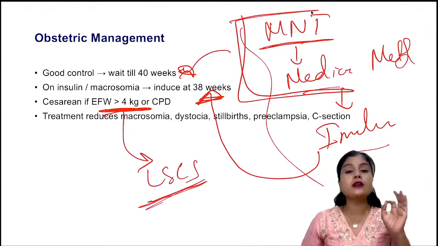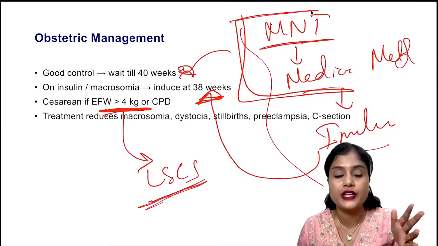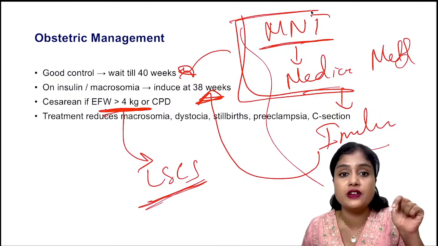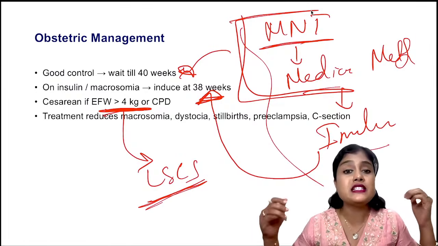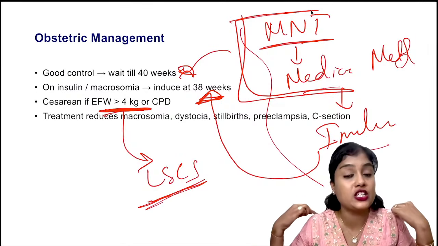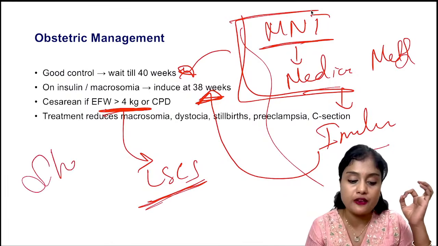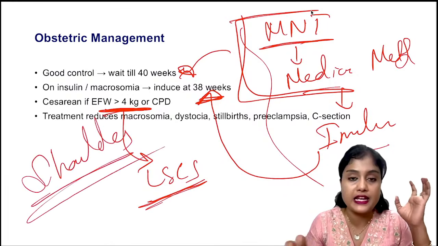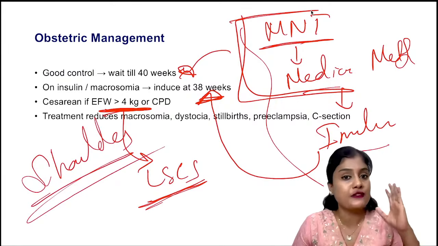Okay, if it is more than 4 kgs, it becomes very difficult. Not that we have not delivered more than 4 kgs. 4.6 also I have delivered, but that would be a normal mother. Whereas in case of GDM there is excessive fat accumulation behind the shoulders. Okay, that gives a very high chance of shoulder dystocia, which we are discussing tomorrow. A surprise, good topics for you tomorrow, isn't it? So that is why shoulder dystocia we are discussing tomorrow.